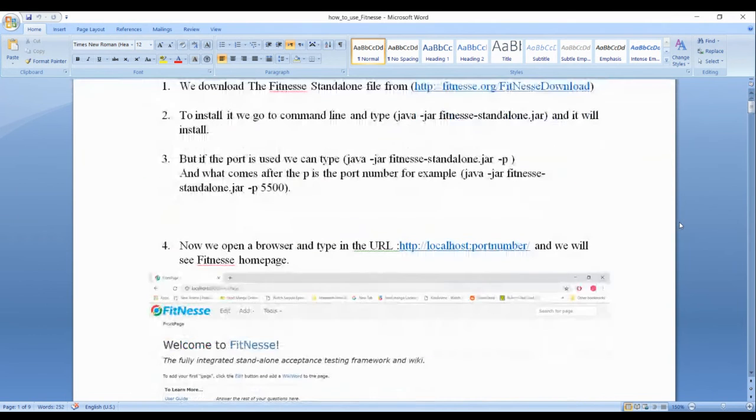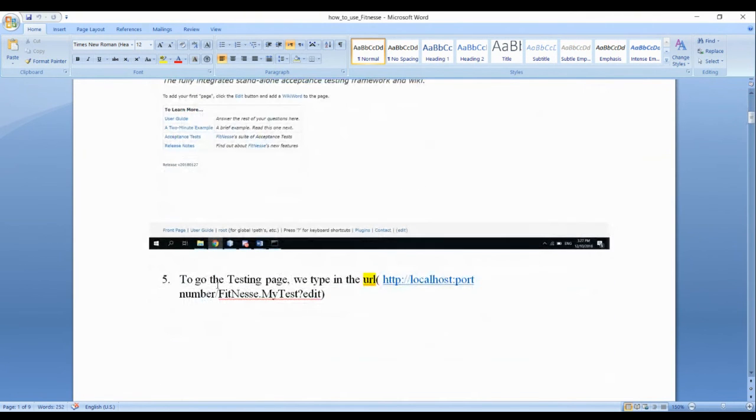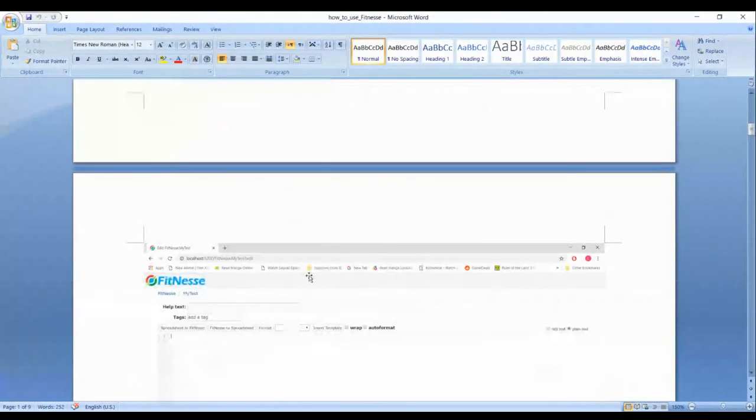Now we open the browser and type localhost:port number, and we'll see this Fitness page on the wiki server. Welcome to the Fitness. To go to the testing page, we type the URL http localhost port number FitNesse.MyTestEdit.